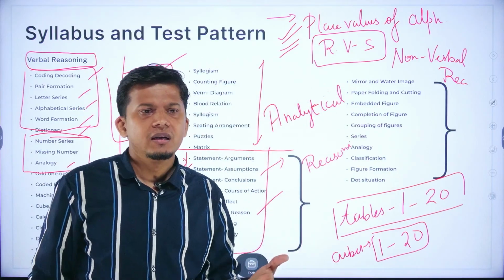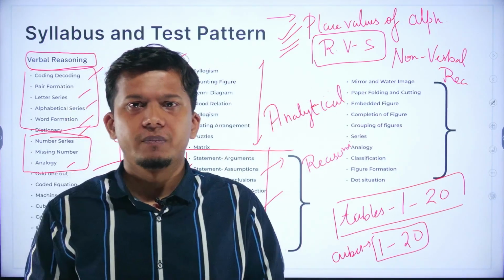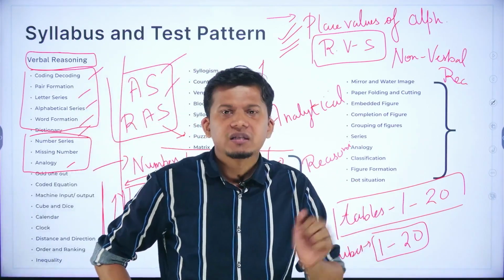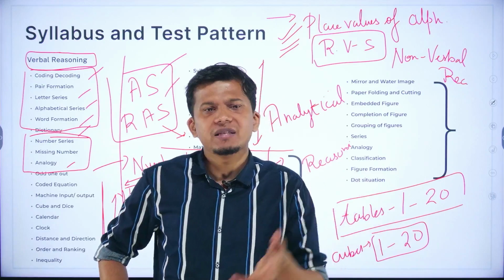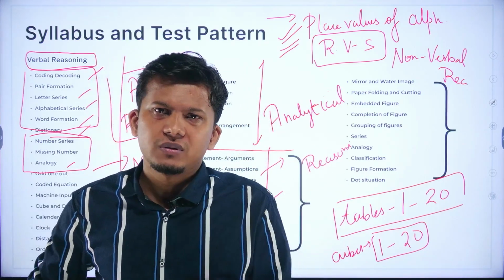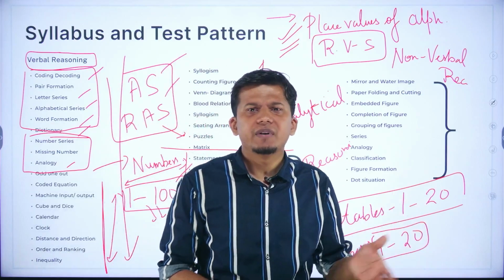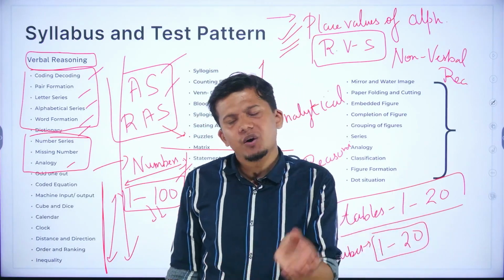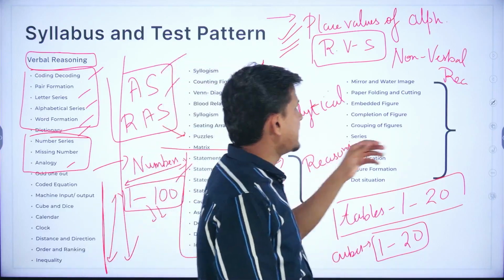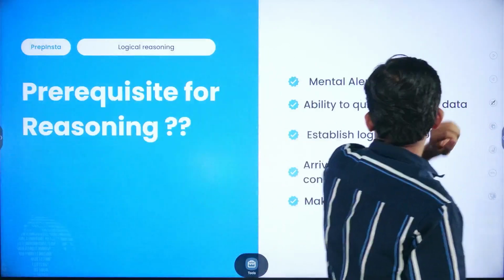Suppose there is a clock mirror image based question, then you can approach this question by just subtracting the given time from 11:60. Or if you are given a water image based question, you can just subtract the given time from 17:90 or 6:30, right. So these short tricks can be utilized to minimize your time.